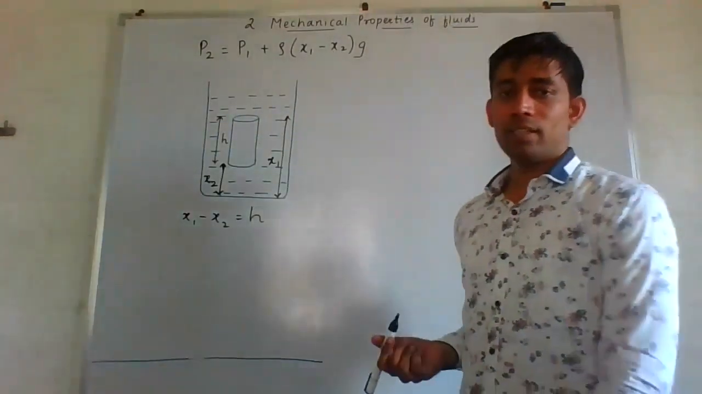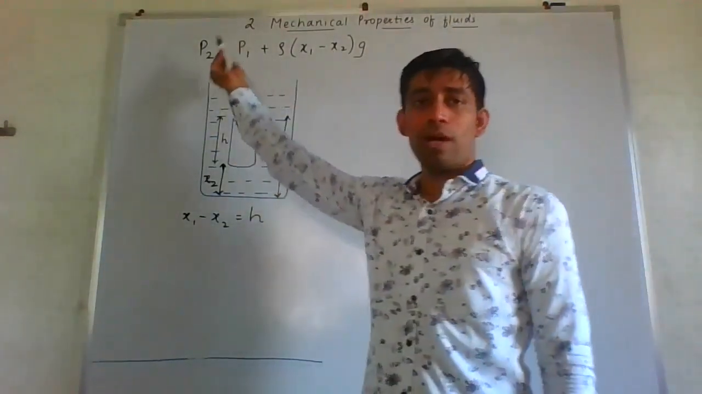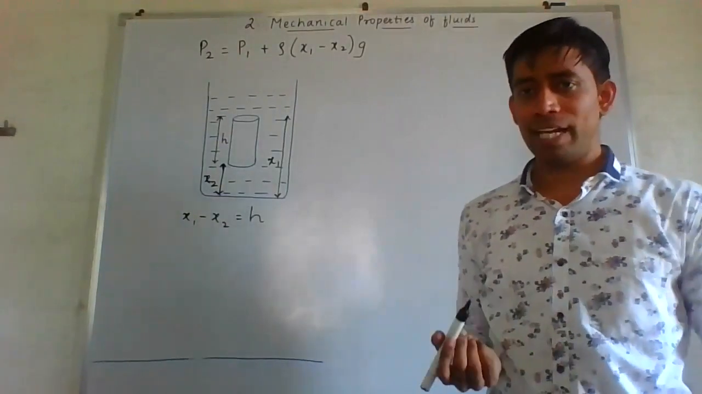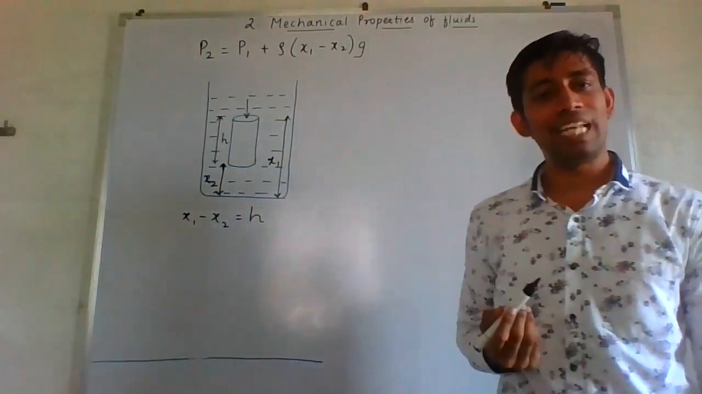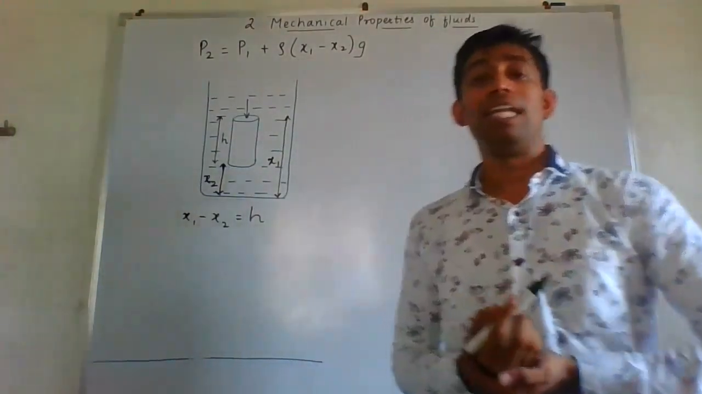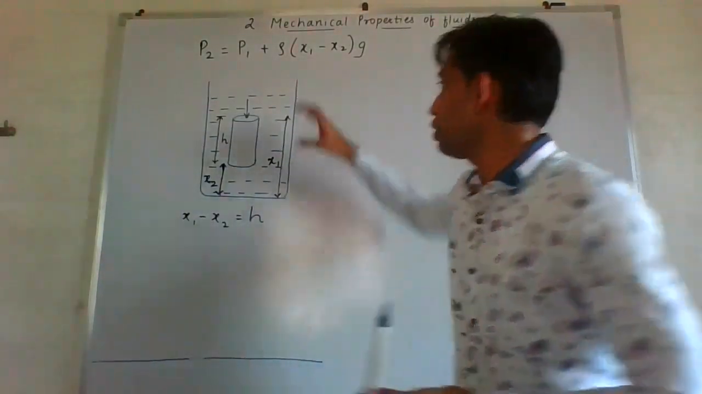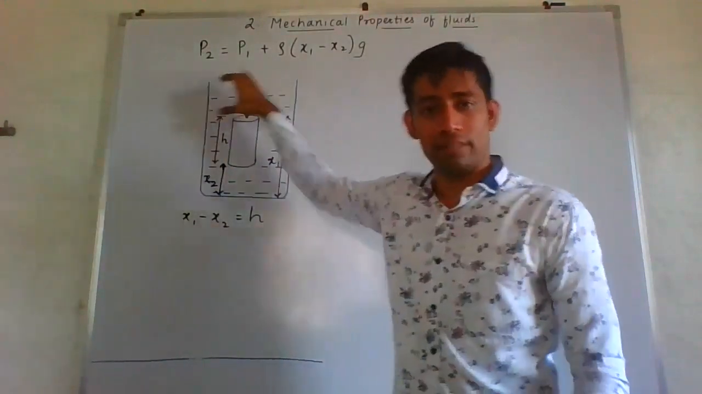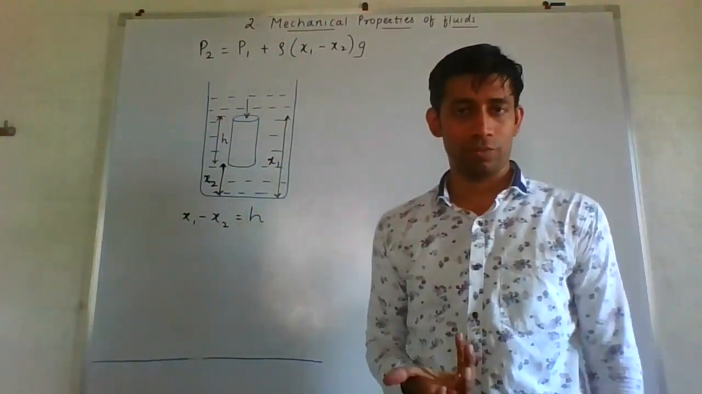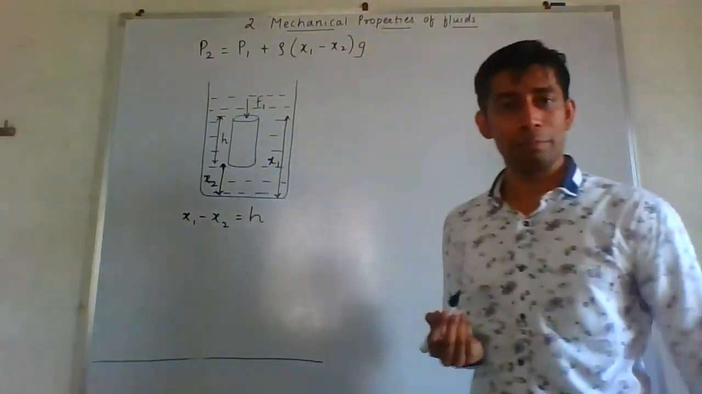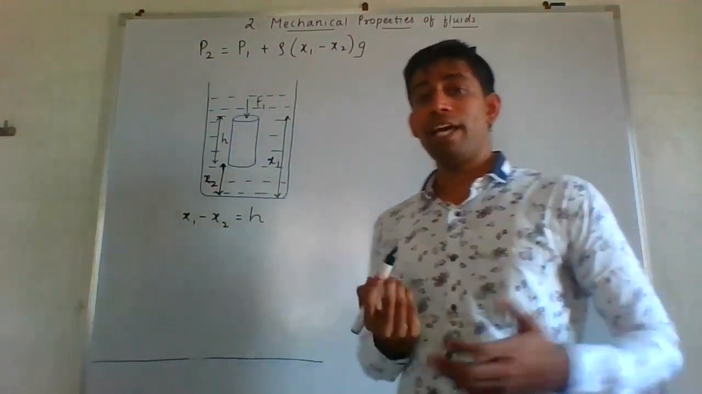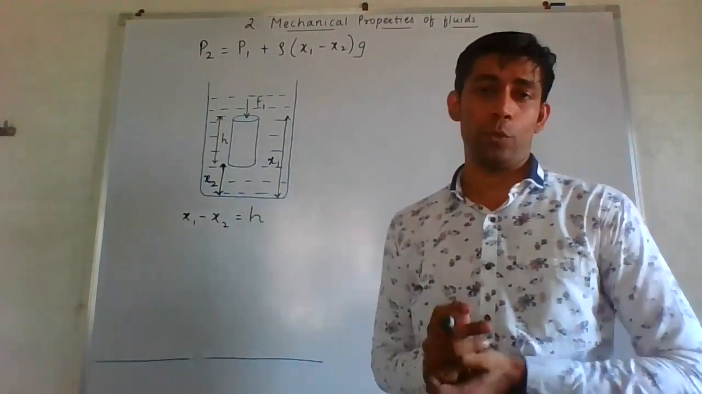So I can very well write x1 minus x2 is nothing but equal to h. Okay, then what are pressure 1, what are pressure 2? Just try to understand that above this top part of the cylinder there are some layers of liquid. So the weight of this liquid layer will act like a force. Okay, so here we have force F1. Okay, then we have to consider force F2.